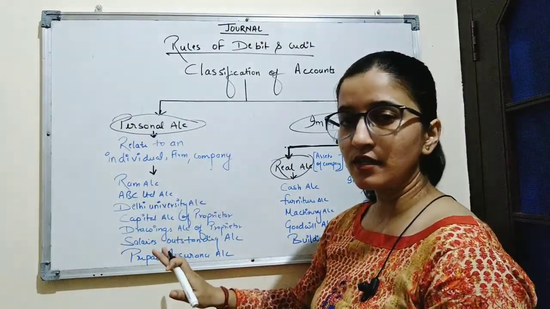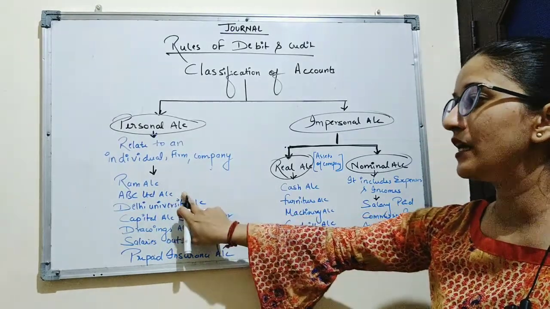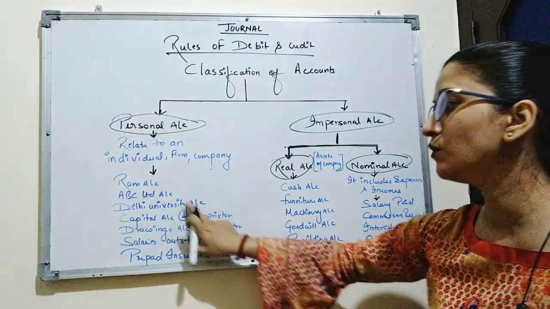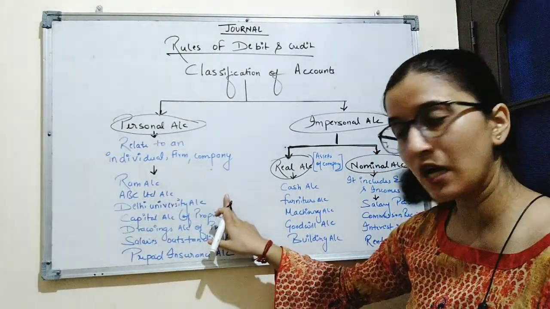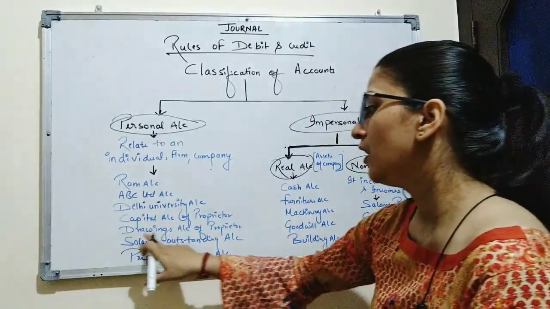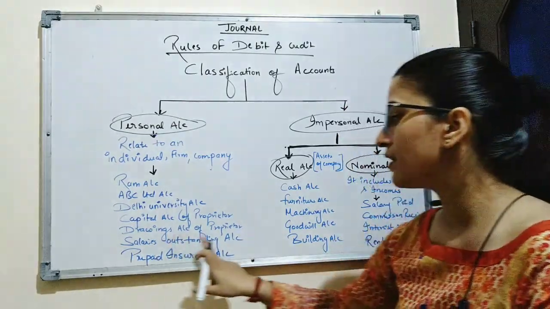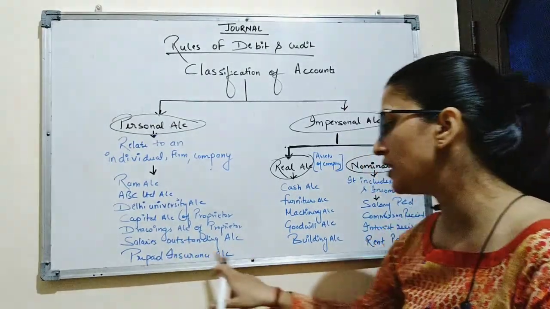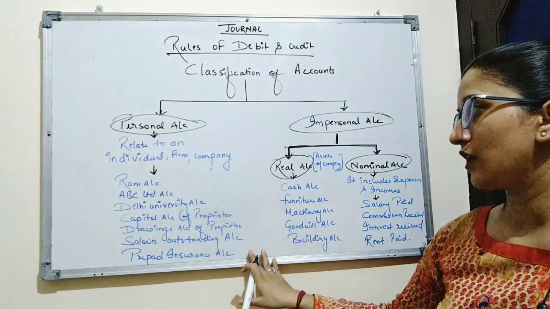So examples of personal account can be Ram account, which is an individual account; ABC Limited account, which is a company account; Delhi University account, which is an educational institution account; capital account of proprietor, which indicates the individual's account; drawings account of proprietor, salaries outstanding account, prepaid insurance account. So these are some examples of personal account.